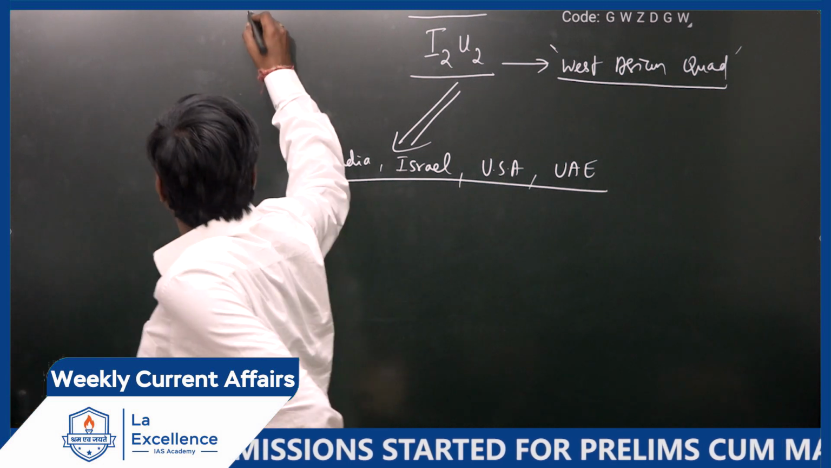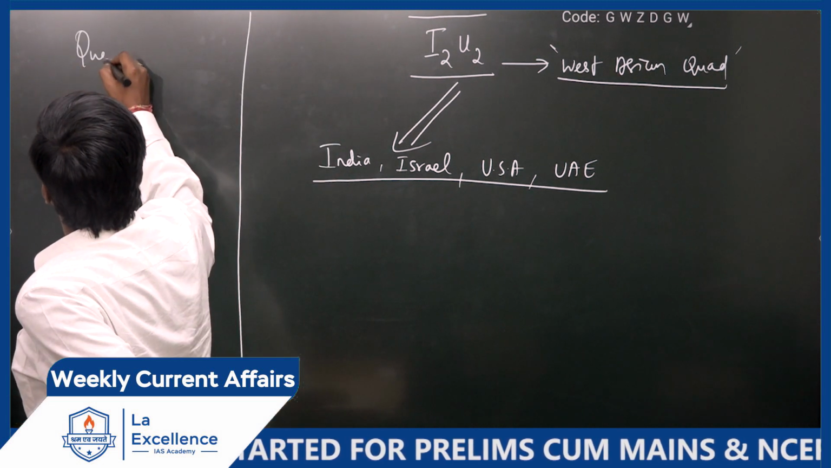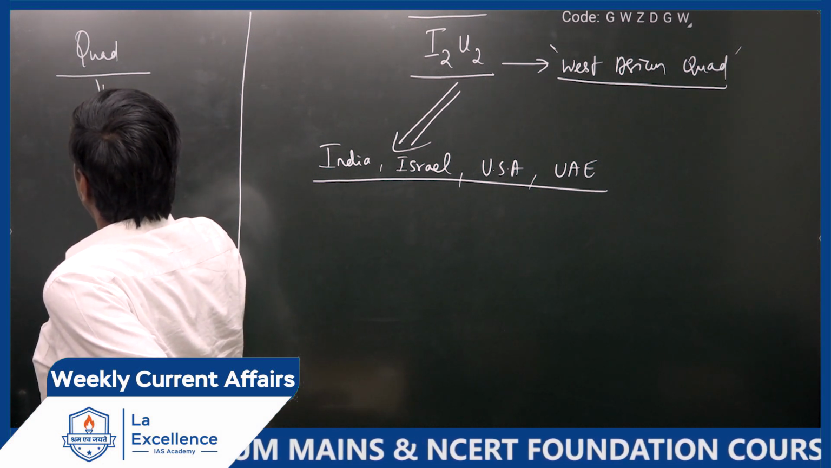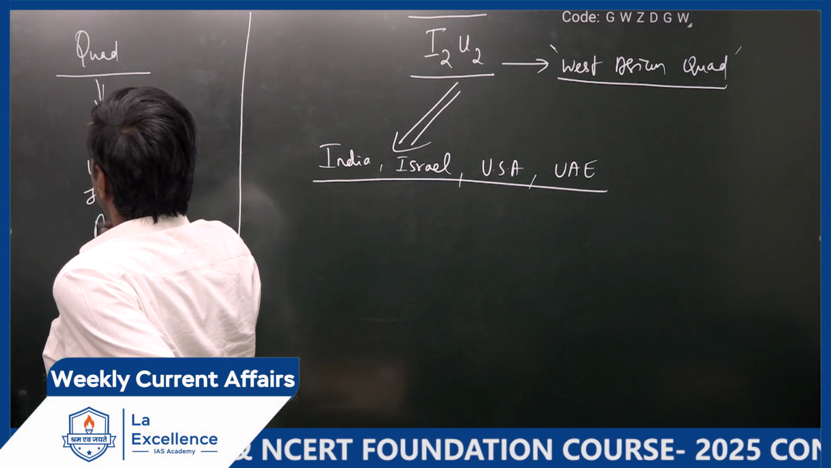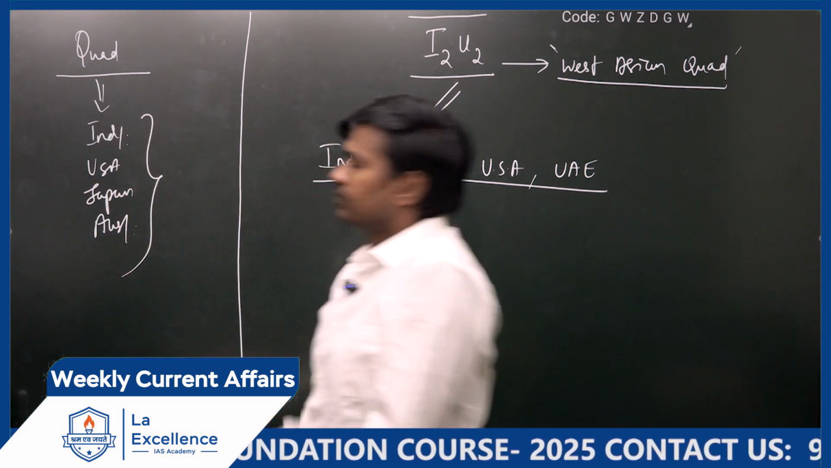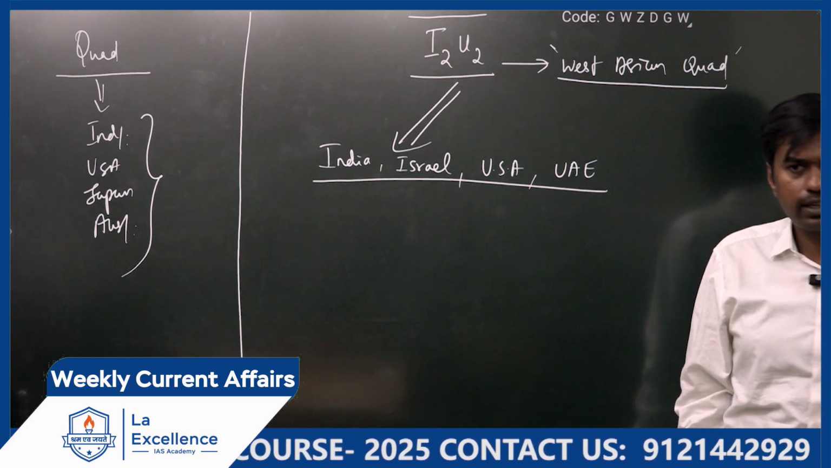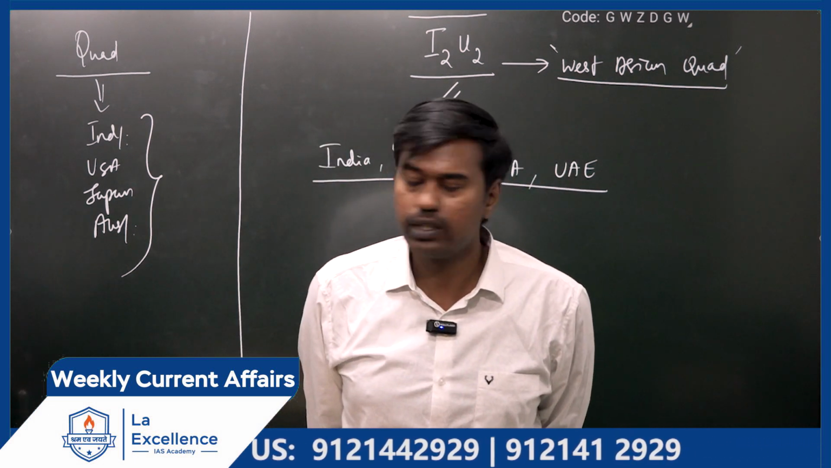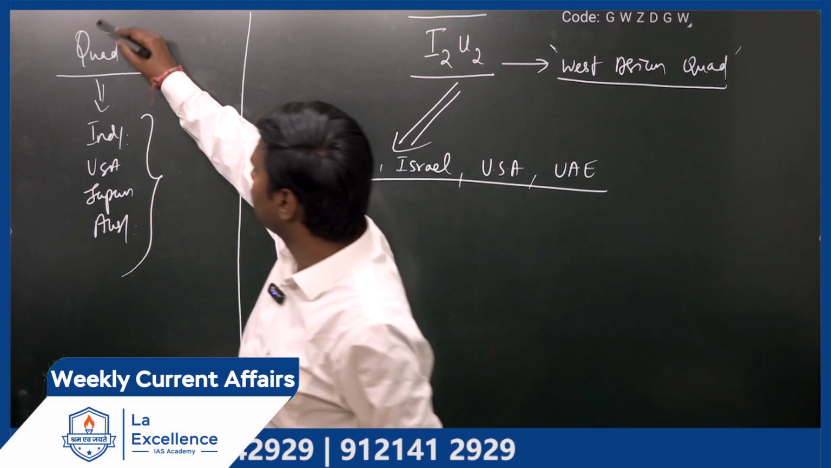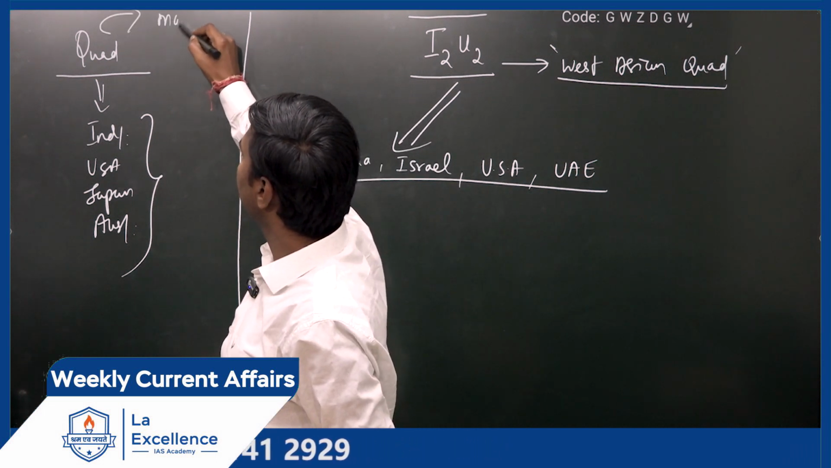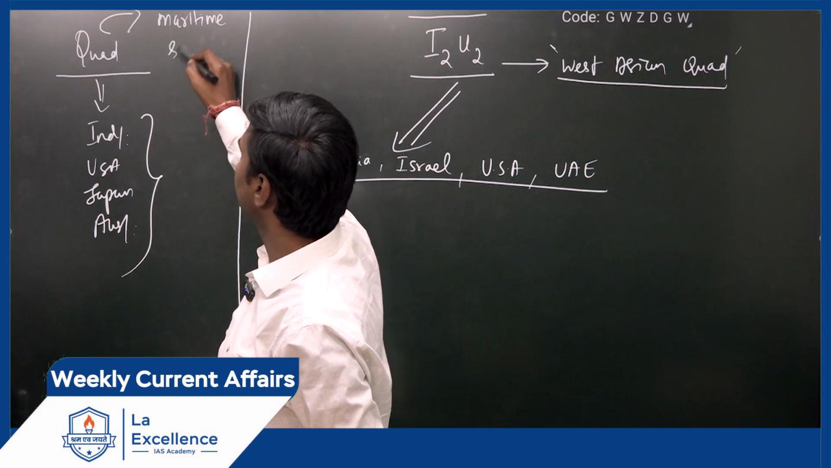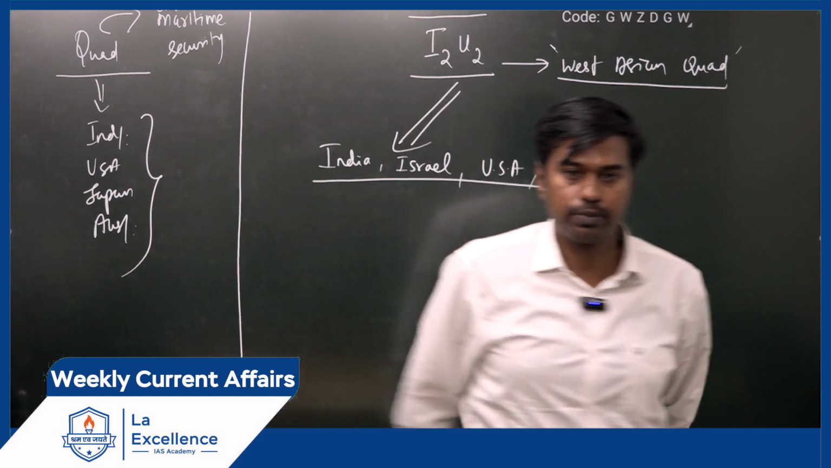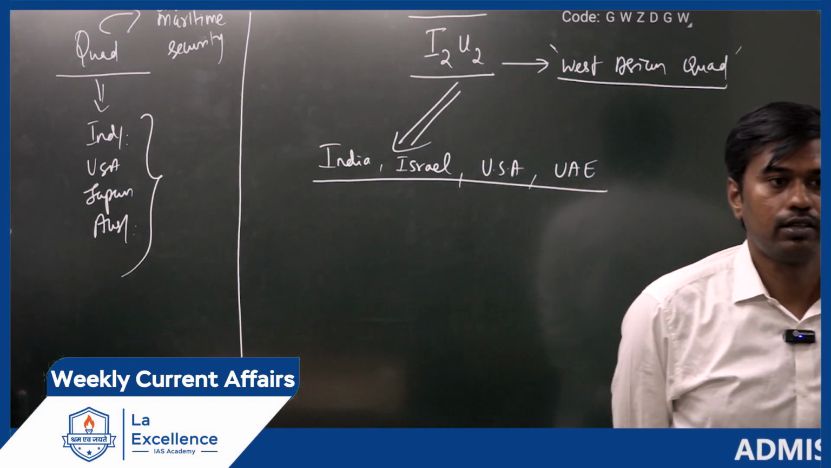There is one more grouping called Quad. This grouping consists of India, USA, Japan, Australia. It's comparable to that because Quad is considered to be primarily a security based organization. It will defend the maritime security. The main purpose of Quad is to ensure maritime security. That is why this Quad has been created, and India is also one of the members of this.